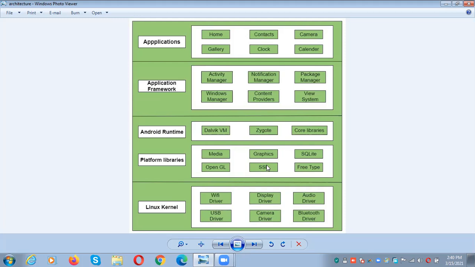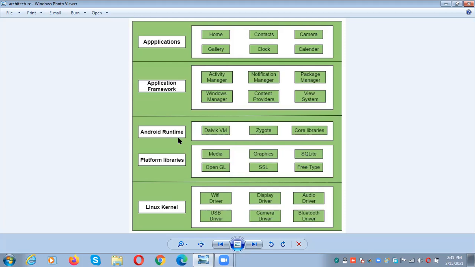What is the purpose of all these? SQLite is for database and FreeType is for font support. Media is for playing and recording audio and video formats. Graphics is for graphical representations and graphical controls. SSL means Secure Socket Layer. Each and every library has its own services.